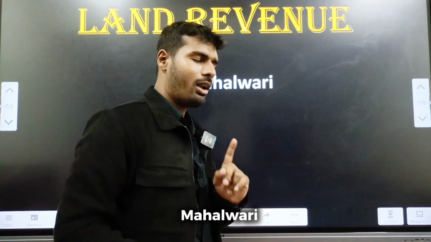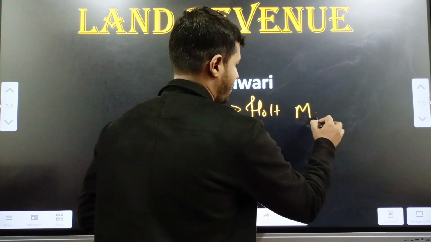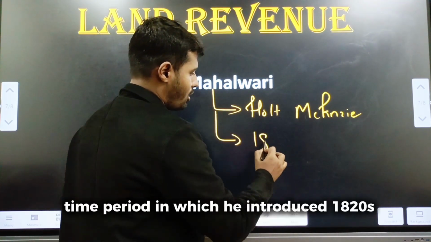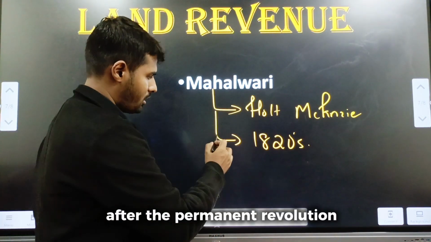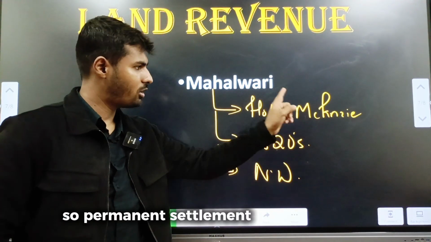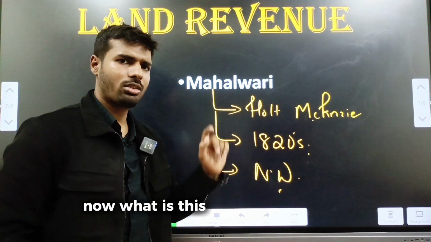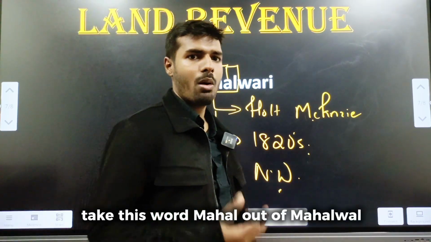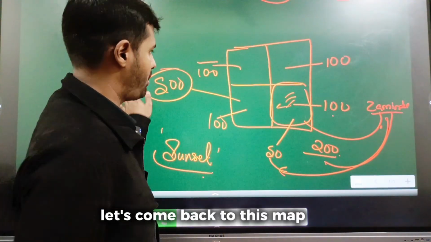Mahalwari. The person who introduced it is Holt Mackenzie. Time period in which he introduced it, 1820s. Much later, almost 20 years after the permanent settlement. Region where he introduced it, the northwest of India. So permanent settlement, Cornwallis, 1790s, that was Bengal, this is northwest. Now what is this system? Very easy to understand. Take this word Mahal out of Mahalwari. Mahal means a village. So in this system, let's come back to this map here.